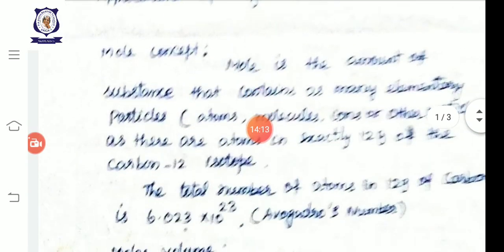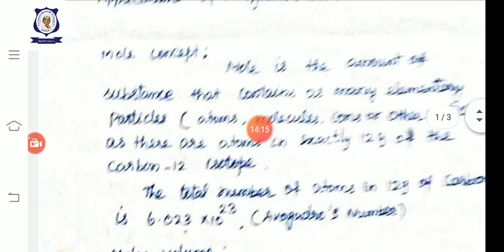Now let us see another important one, the mole concept. What is a mole? Normally we measure mass in kilograms and length in meters, like that we measure the amount of a substance in moles. So how can we measure the mole? Mole is the amount of substance that contains as many elementary particles as there are atoms in exactly 12 grams of the carbon 12 isotope.